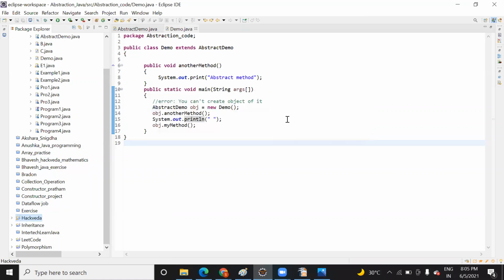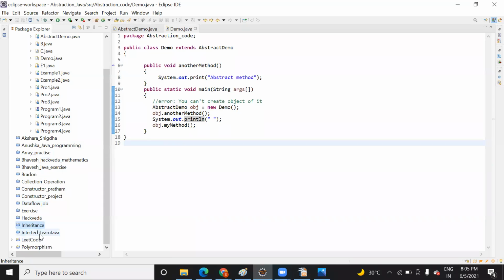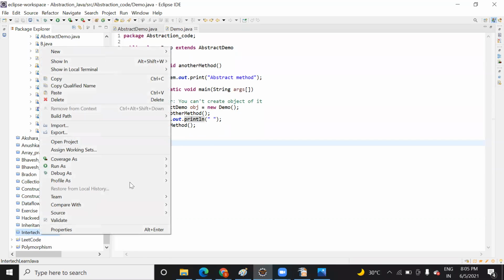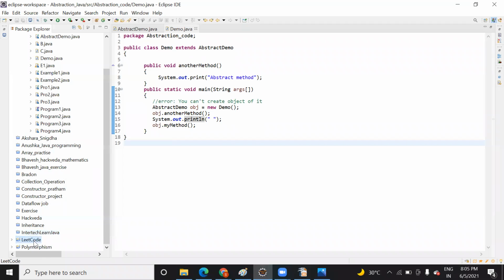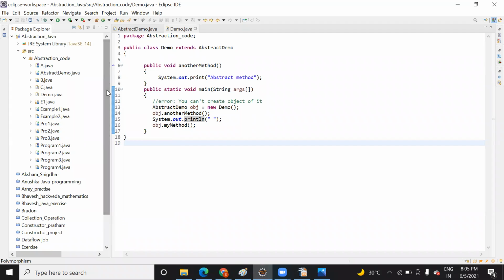Is there no option such as close all? We have to go one by one. If you close all the projects, then this project will also get closed. There's no feature to close all the projects; you would have to close Eclipse itself in that case. Actually, I opened too many projects in order to check abstraction. That's why it is a problem. Otherwise, there would not be any issue.